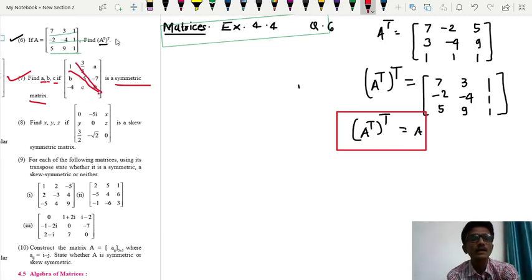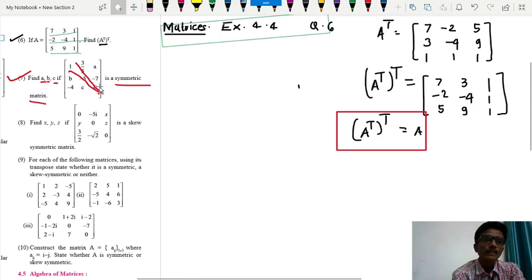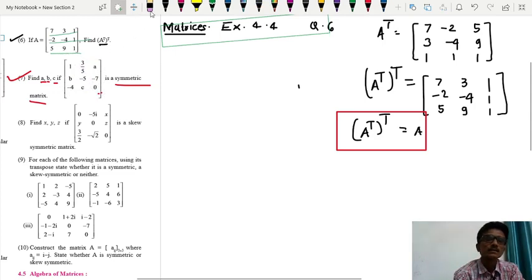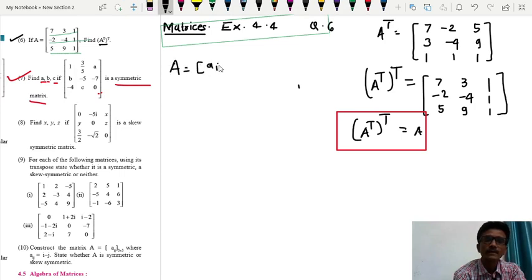Symmetry about the diagonal मतलब see Aij, see here matrix A is equal to Aij. It is a square matrix of order say m. So this will be symmetric if Aij is equal to Aji.